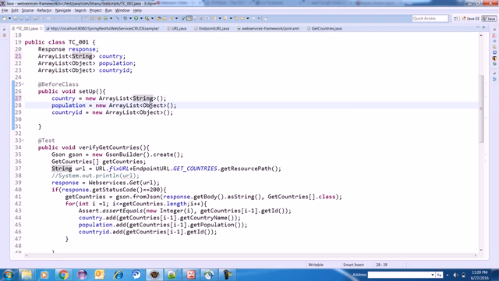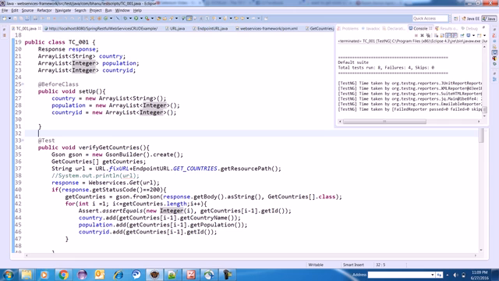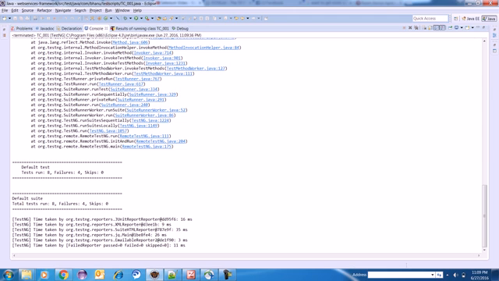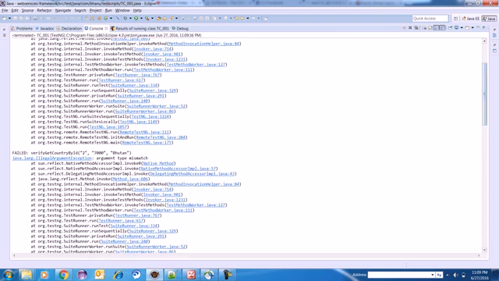I'll keep a string. Population is basically an integer, so I will keep an integer here, and country id is also an integer, so I will keep an integer here. Let's see what happens now. Ctrl F11. Now it should not come. Let's see what happens. Again it is failing, again the same exception, I think. Argument type mismatch, so the type is not matching. Okay, that's fine.